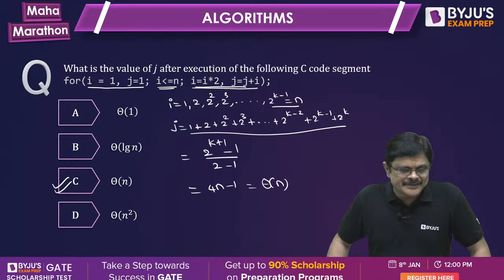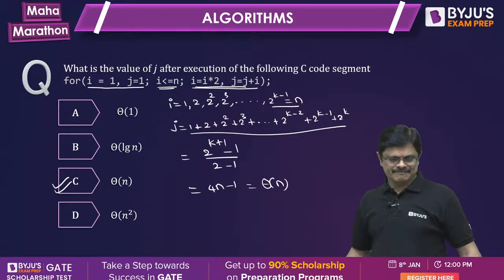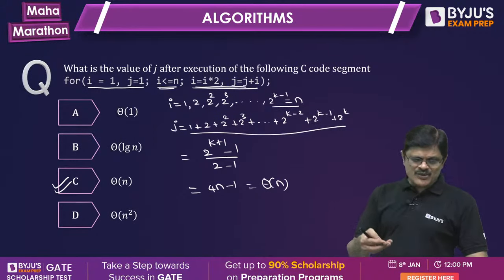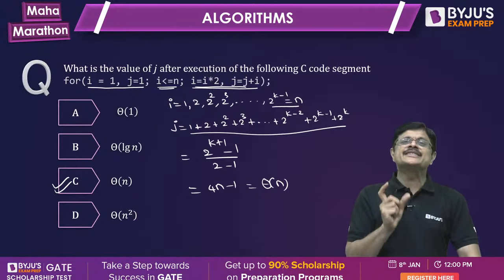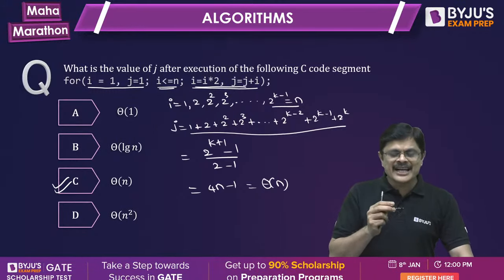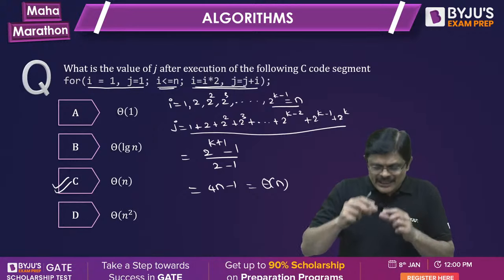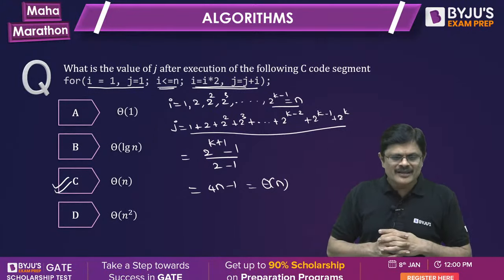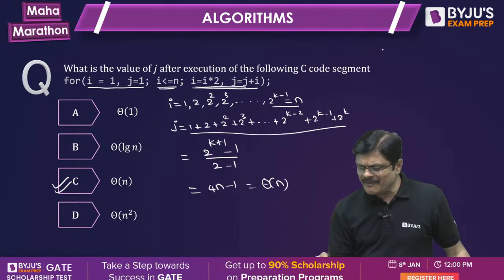Hope you understand. Is the idea clear? See this type of problems. Sometimes what they do, they keep that j value inside the loop. But here what is done is to confuse you, the j value is also included within that for loop only. Otherwise, the same problem can be given something like this, sir.